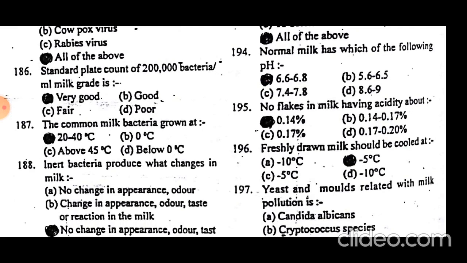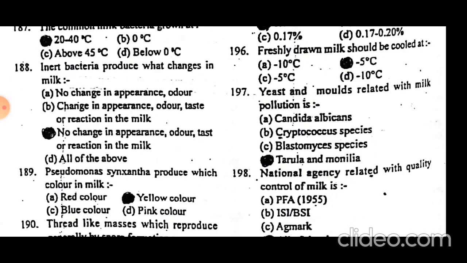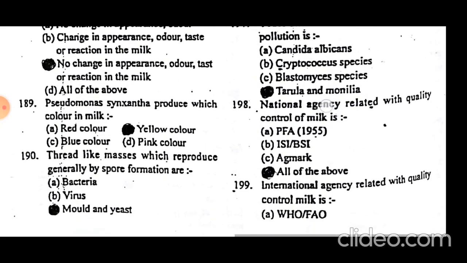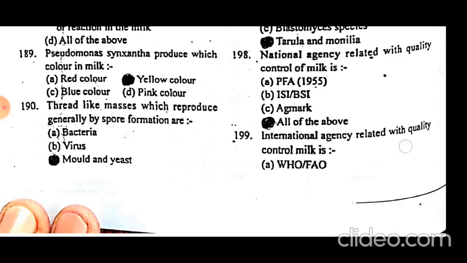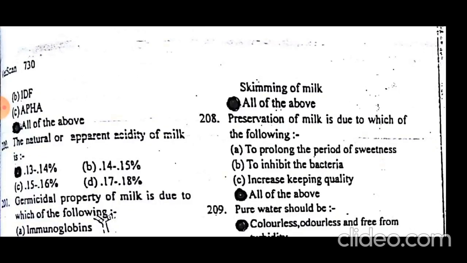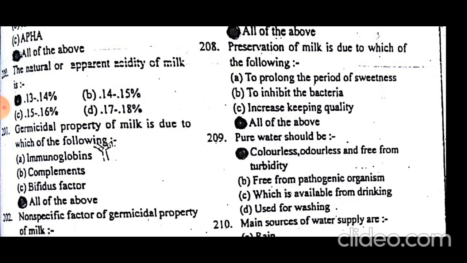Freshly drawn milk should be cooled at 5 degrees centigrade. Yeast and molds related with milk pollution are Torula and Monilia. National agencies related with quality control of milk are PFA, ISI, BSI, and AgMark. They are Indian. The international agency related with quality and control of milk is all of the above, such as IDF, etc. The natural or apparent acidity of milk is 0.13 to 0.14%.